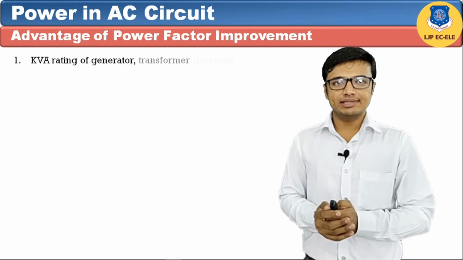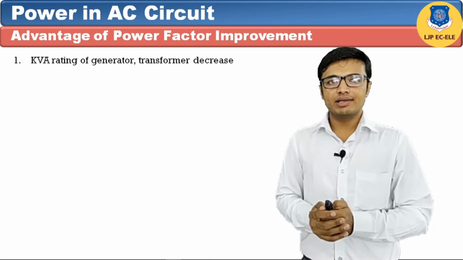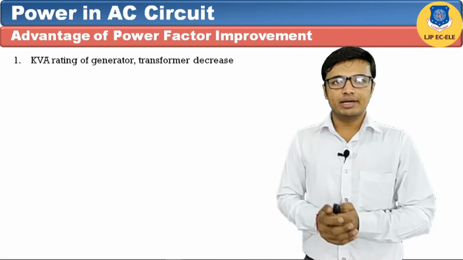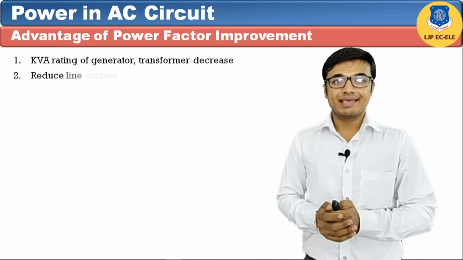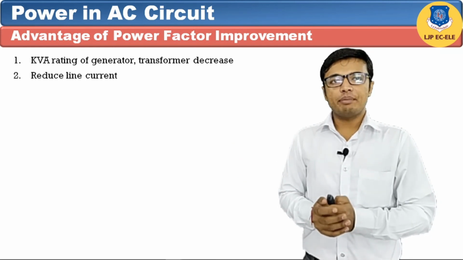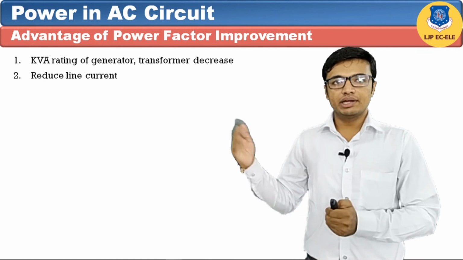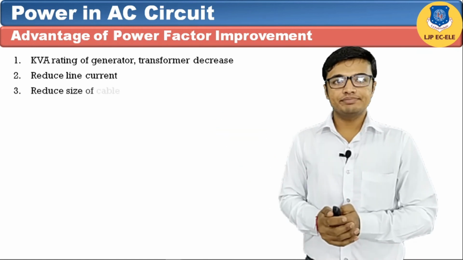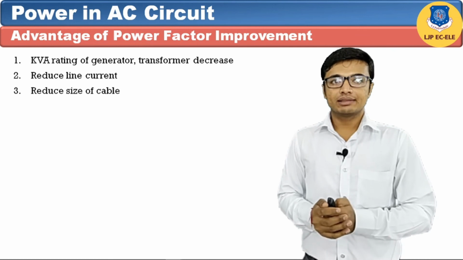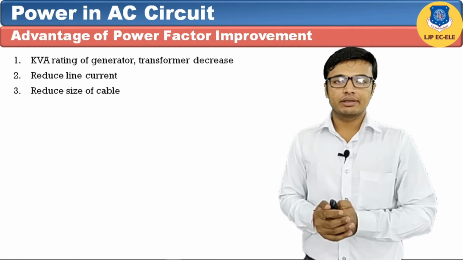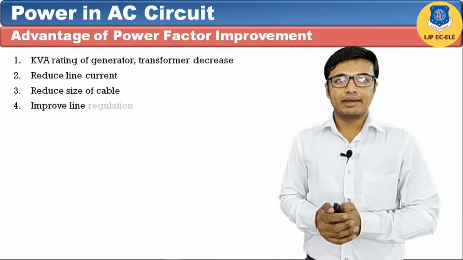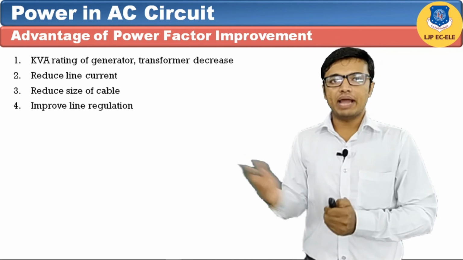Let's see what are the advantages of power factor improvement. First is the kVA rating of generator and transformer will decrease. Second is if power factor increases, then it will reduce the line current. And the third is as line current reduces, then the size of cable will reduce and our cost will reduce. Next is improved line regulation.